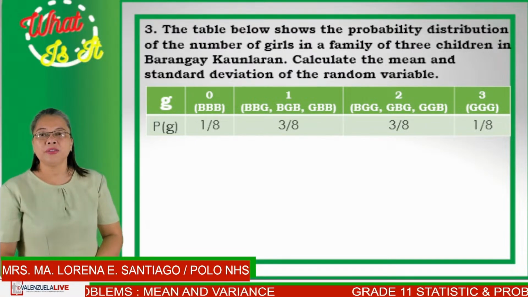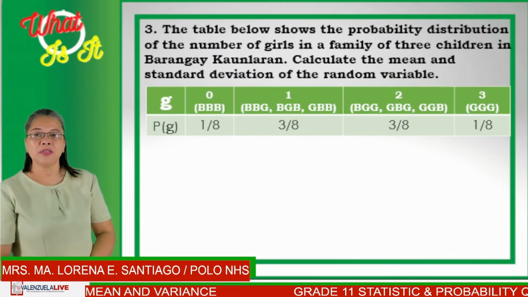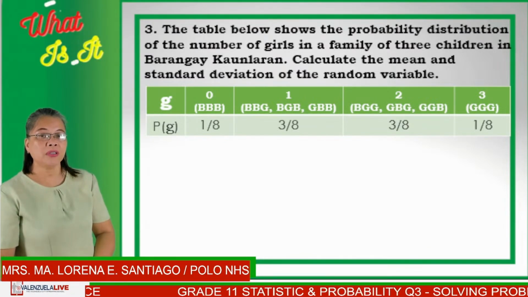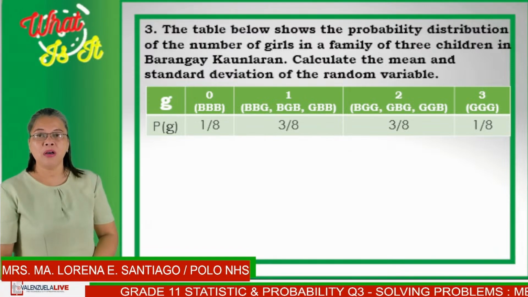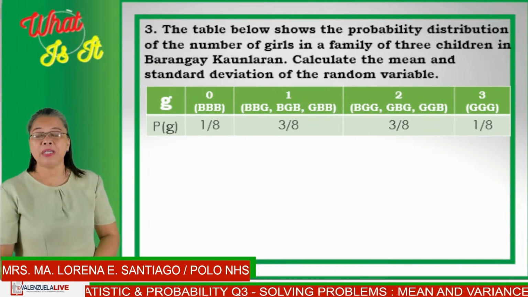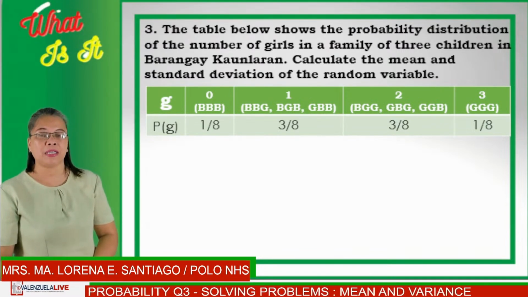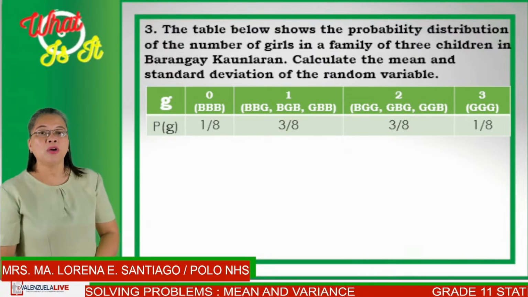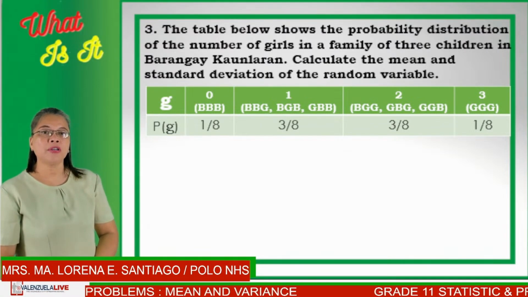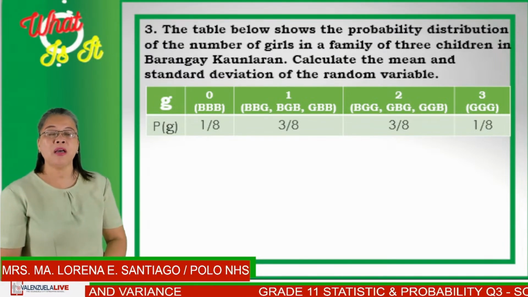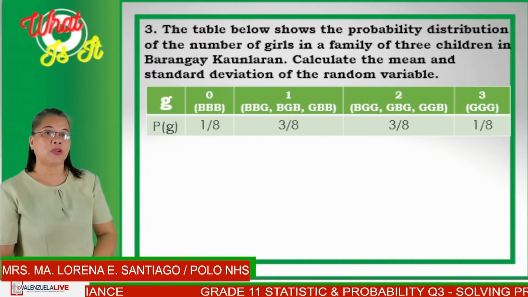Or there will be one girl, so that you will have an arrangement of either boy, boy, girl, or girl, boy, boy. Also, a possibility that there are 2 girls in the family. So you will have either boy, girl, girl, or girl, boy, girl, or girl, girl, boy. And the last possibility will be all the 3 children will be girls.